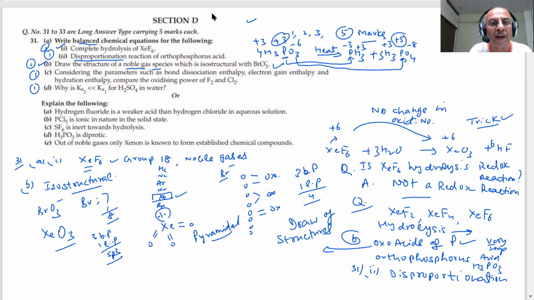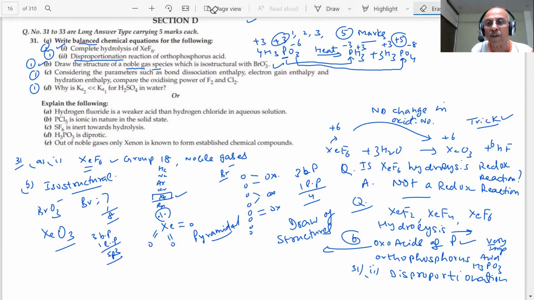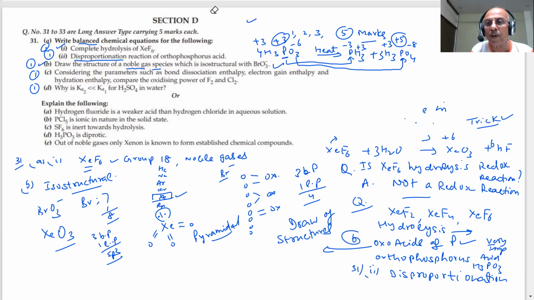Next question: considering the parameters such as bond dissociation enthalpy, electron gain enthalpy, and hydration enthalpy, compare the oxidizing power of F2 and Cl2, students. So what answer are you giving? This is an important question, has been asked many times, students. Oxidizing power depends on which factor, or you have found the standard electrode potential value, student. It depends on which factor. They have already written in the paper what they were asking for.